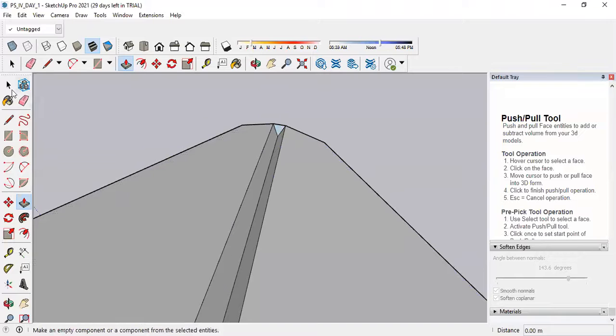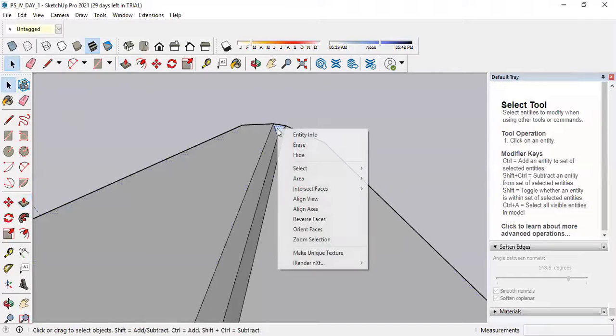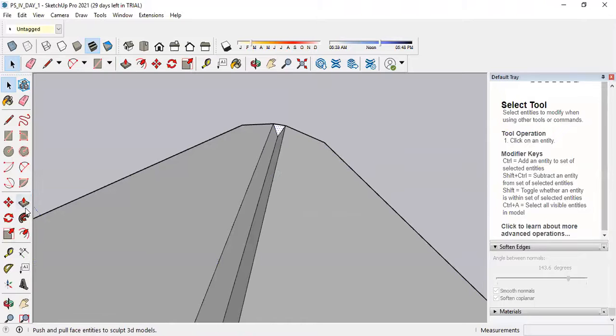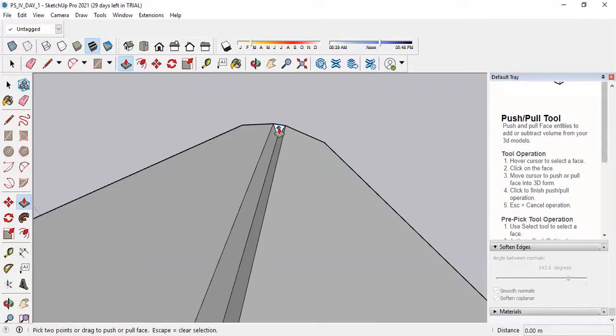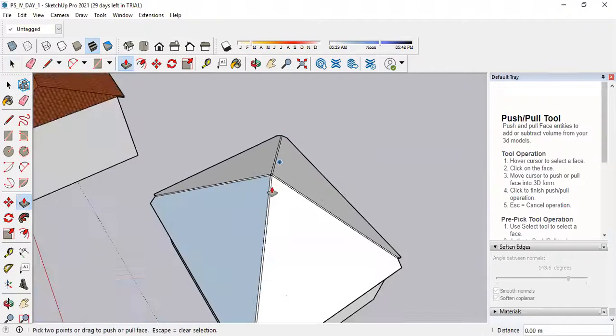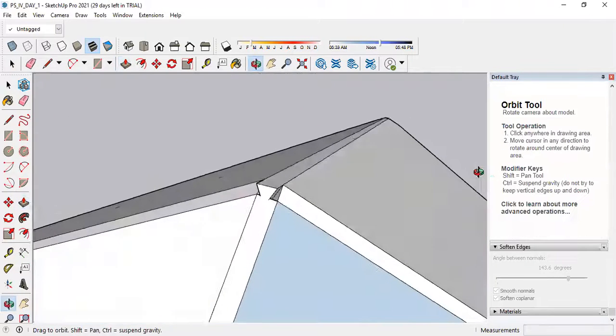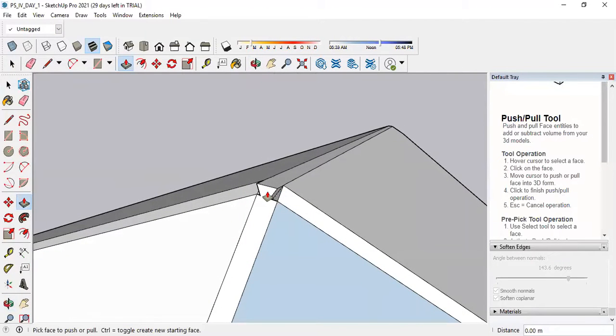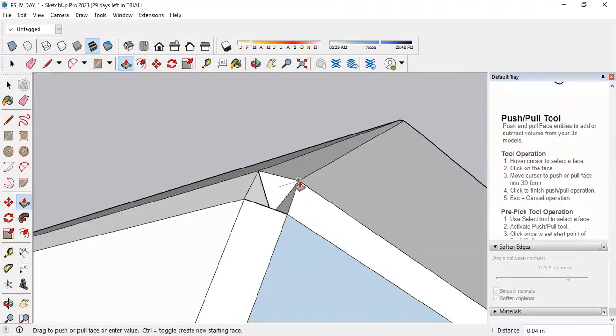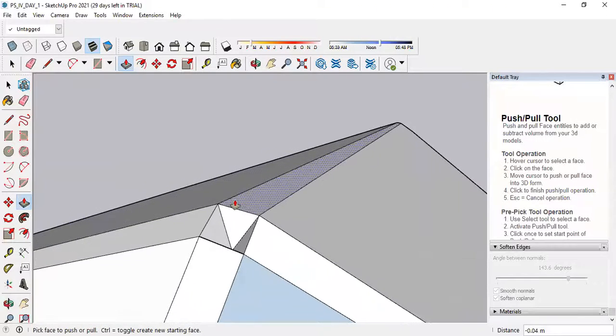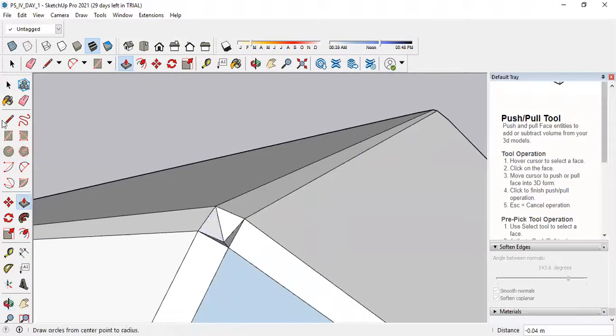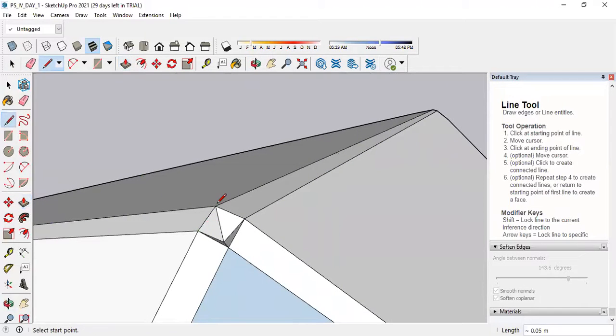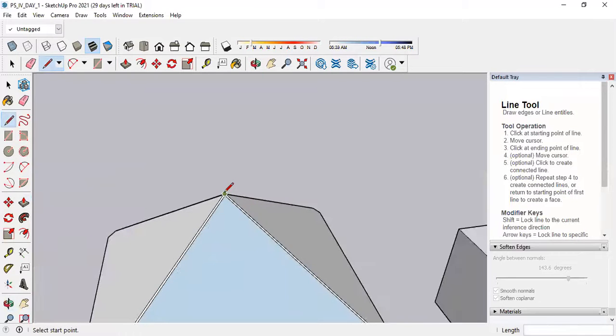In this case, select this plane, right click, reverse face, then select the push pull tool and double click so it will match the position. Once it is done, select this portion and make it like this. If you want to close this, just overwrite it. Okay, now it is closed.